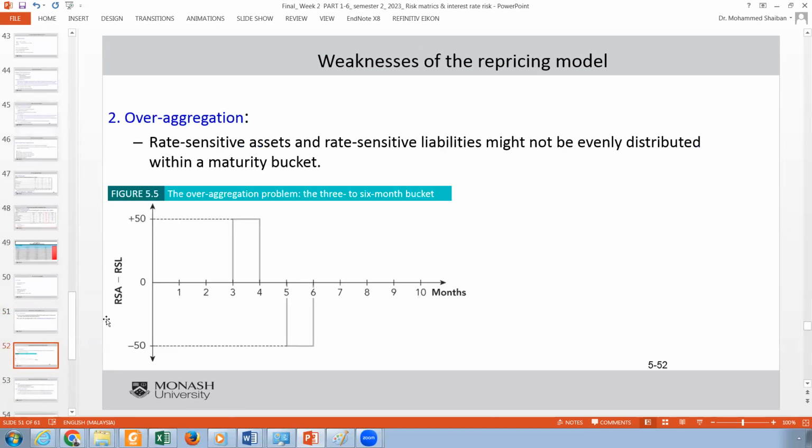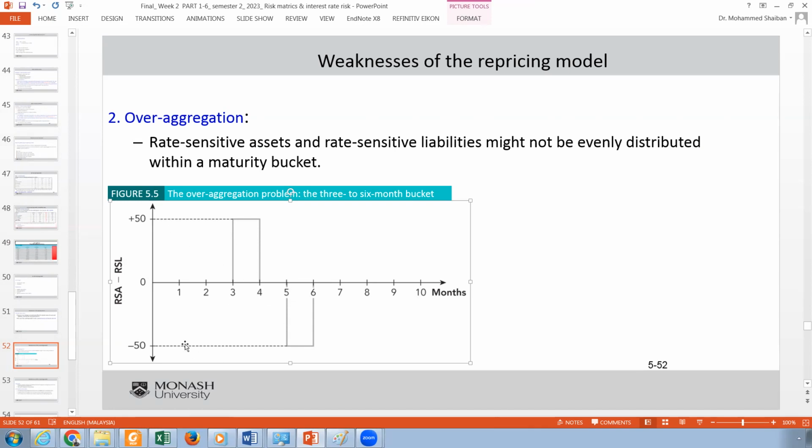The other problem, look, the gap itself, which is between the rate-sensitive assets and rate-sensitive liabilities, can be very volatile. Look at this. In month 1, it could be 0. Month 2, it could be 0. Month 3, it can go to plus 50, this is the gap. And month 4, it can still be 50.